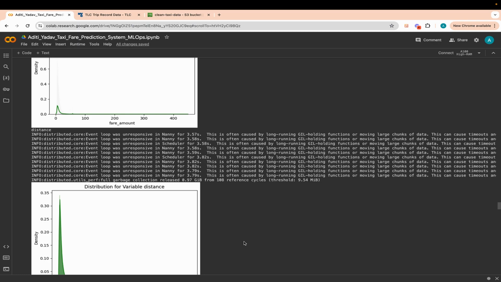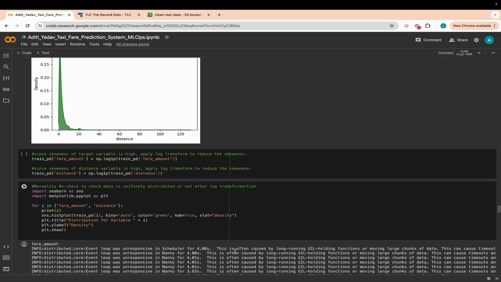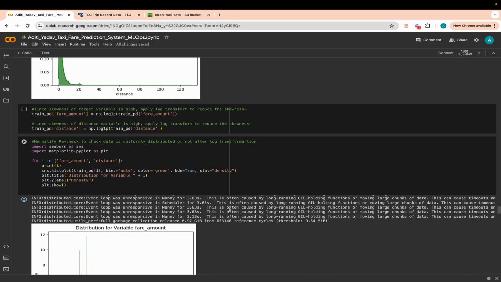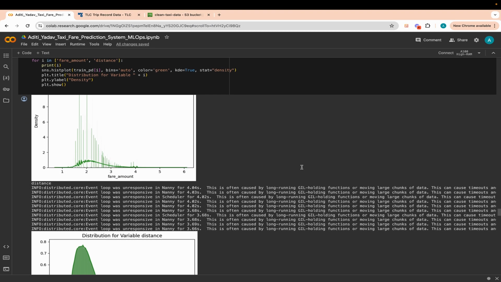So after applying log transformation to reduce the skewness, we again see whether it's normally distributed or not now. And we see that it is better than before, and the skewness has obviously reduced.